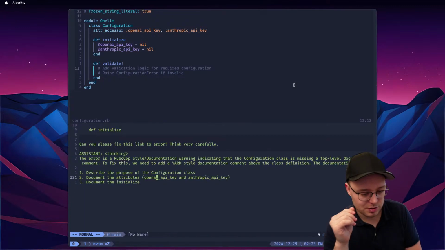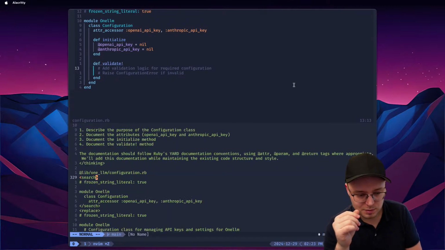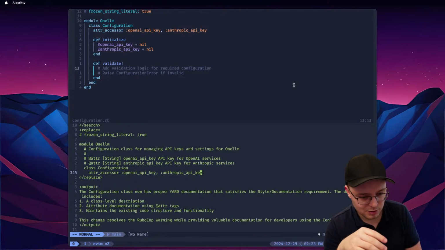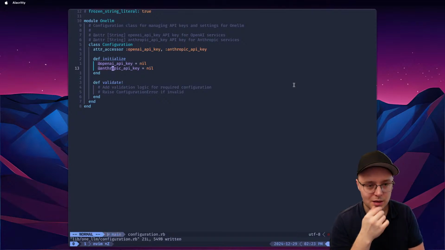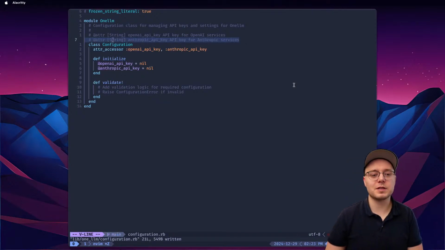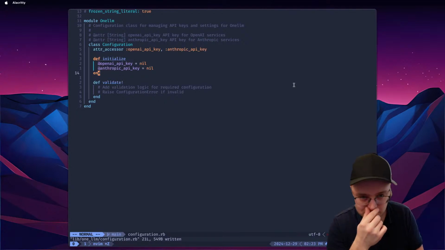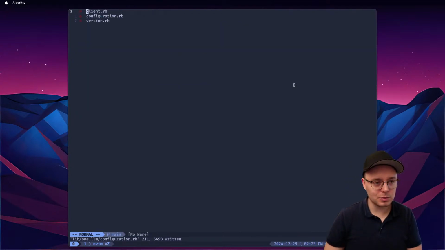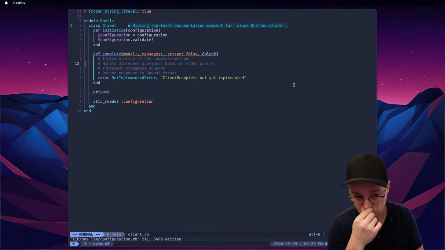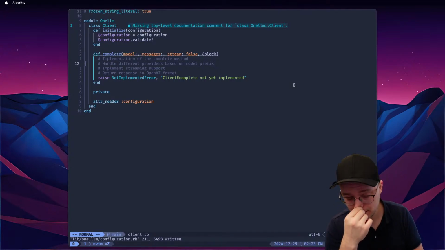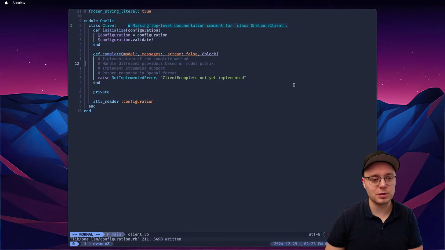I'll add some documentation. That's probably going to be fine. Configuration, class from engine API keys. I'll just say API keys, but for now it's probably going to be good enough. And then we describe the attributes that it has, right? Just two for now. Okay, and we'll start. So I want to create something that will just work for OpenAI, and then we'll extend it and add more documentation later.